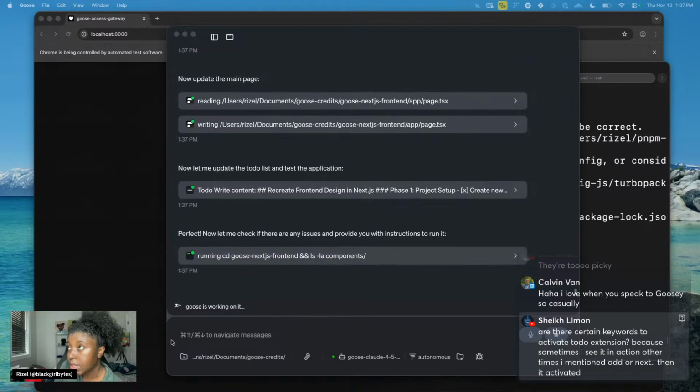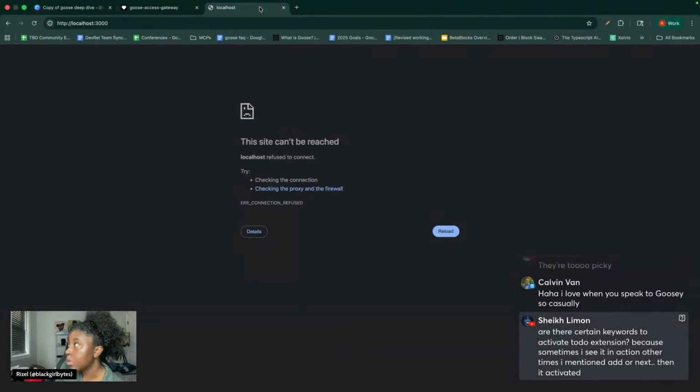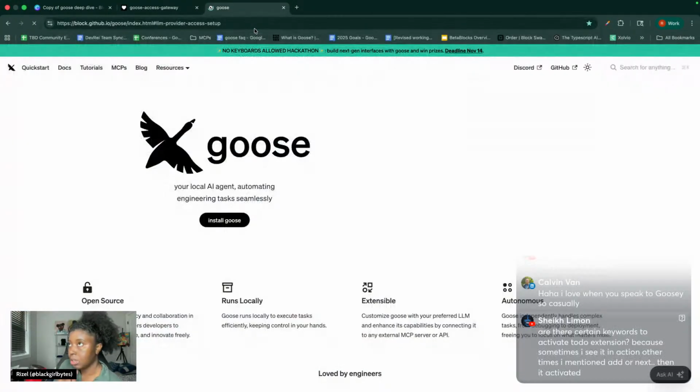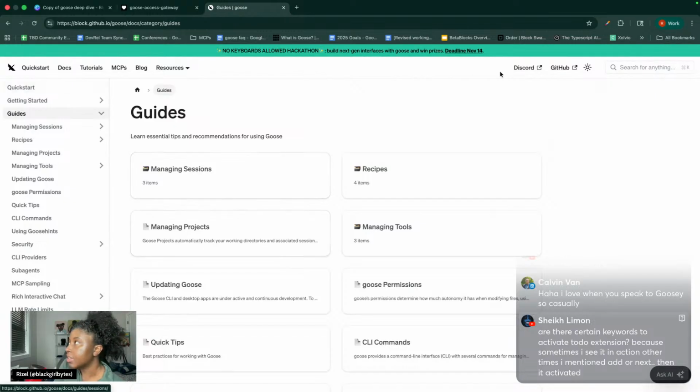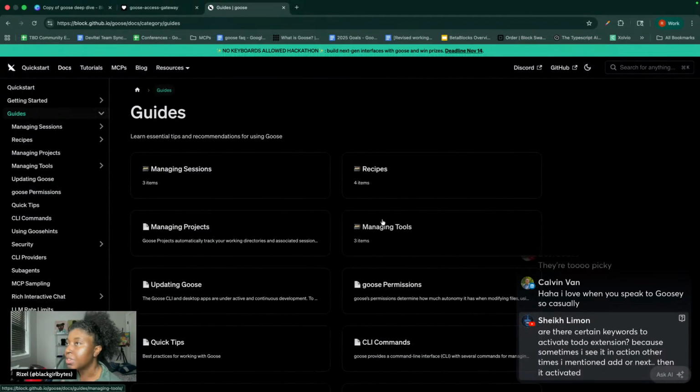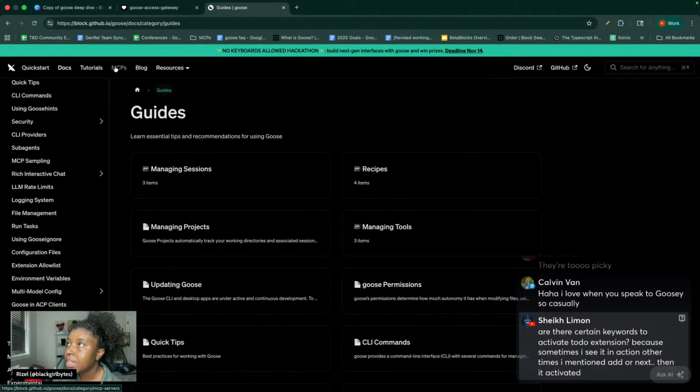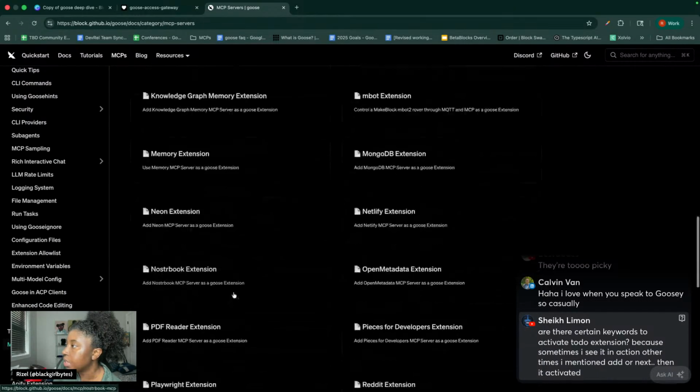Hold on. Let me look back at the docs I wrote. Why am I at block? I got a little thrown off. Let's go to dark mode. My eyes could read better that way. And then it'll be in like MCP and then to-do extension.